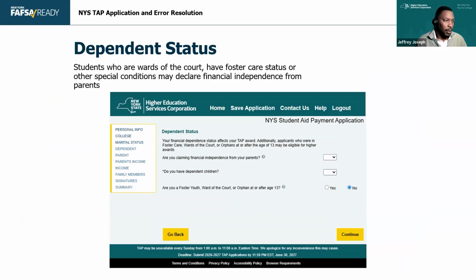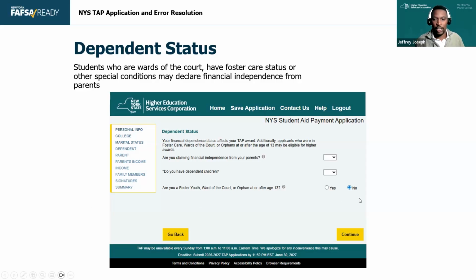Now, the independent dependency questions have been a headache for quite some time. I've seen a multitude of students say, oh, I selected the wrong one. Once IVP and certain things have been processed, students cannot go in by themselves to change independence information. That's simply to stop students from saying, no, I am independent, and the answer being, no, you're not. So this helps them understand they have to come to us to change dependency status.